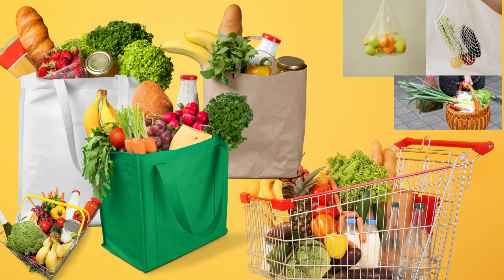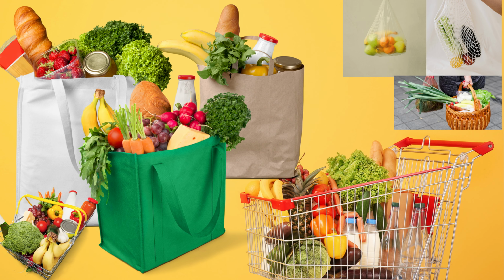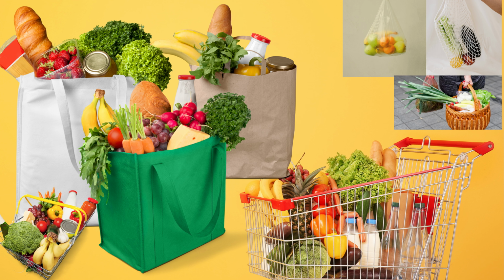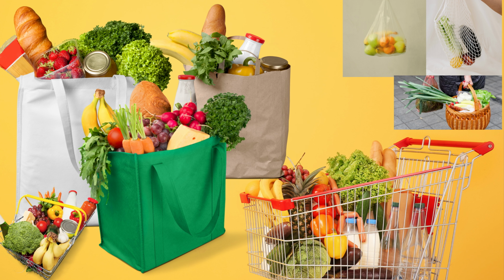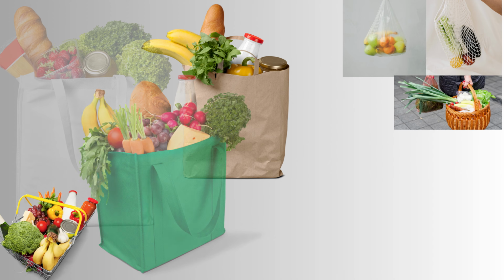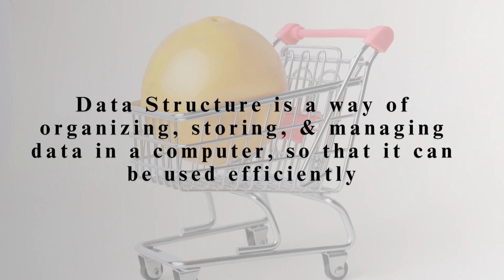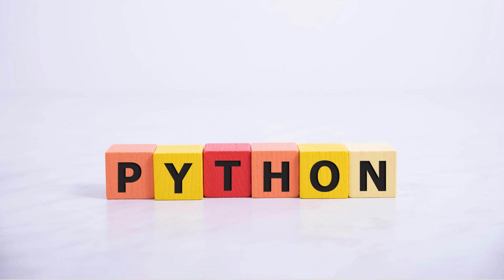When we say data structure, we are talking about both what we are holding and how we are organizing it. In simple words, a data structure is just a way to store and organize data so we can use it efficiently. It's like arranging your wardrobe: shirts in one drawer, socks in another drawer, right? It's similar to that. Some structures are super flexible and some are more strict, but each one has a purpose.